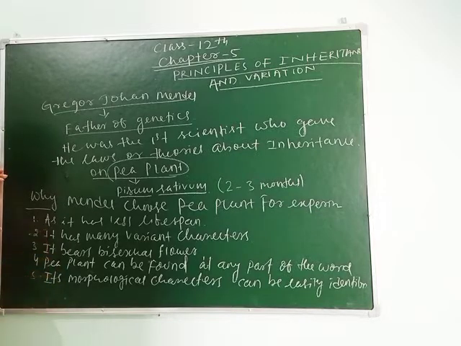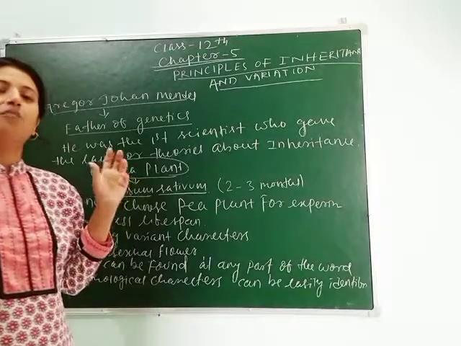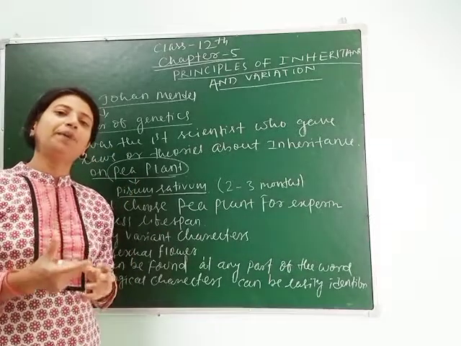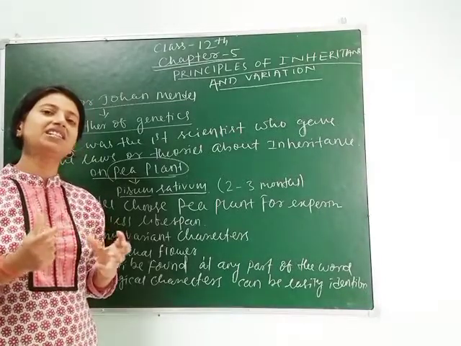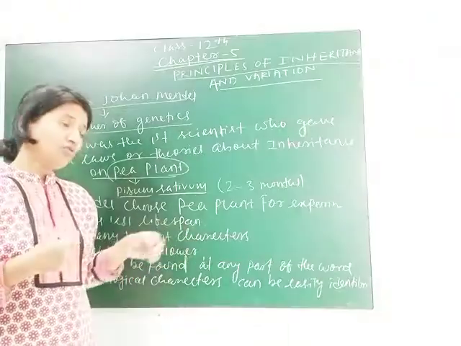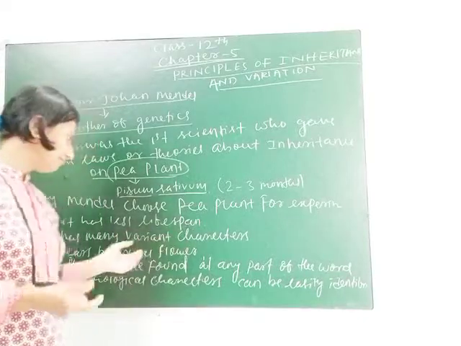Next, it has many variant characters, means pea plant contains different characters which can be easily studied. Next, it bears bisexual flower, means both male and female parts are present in a single flower, due to which self pollination occurs and seed formation occurs. So no more labor needs to be done.